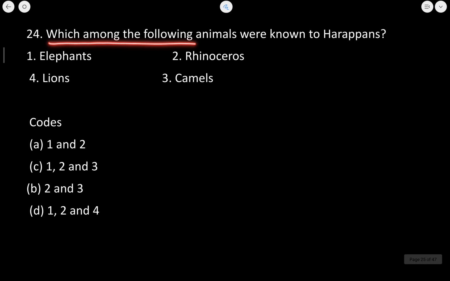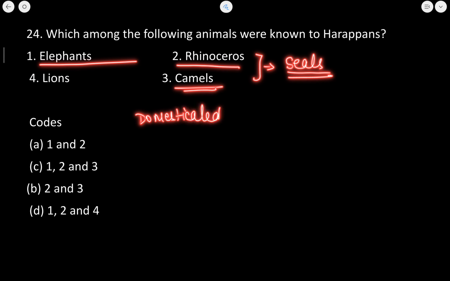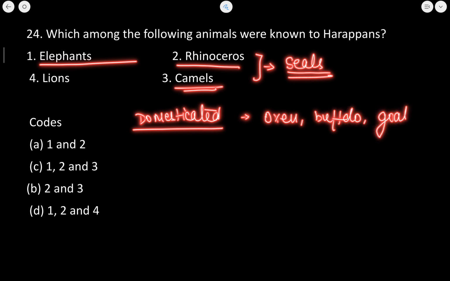Now, which among the following animals were known to Harappans? Now, Harappans knew about elephant, rhinoceros, camels. They knew about these three. Lions were not known. Okay? Now, the elephant, rhinoceros, camels were known to Harappans and all of these animals were found on the seals. Besides these animals, if I talk about the animals domesticated by the Harappan people, the domesticated animals include oxen, buffalo, goat, sheep, pigs.